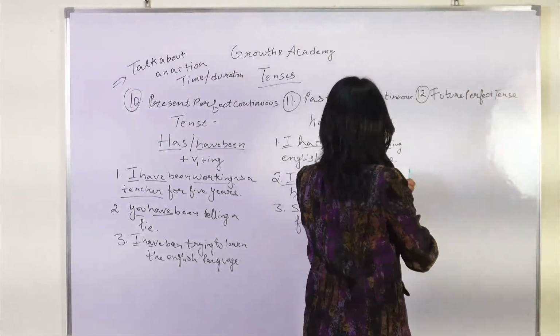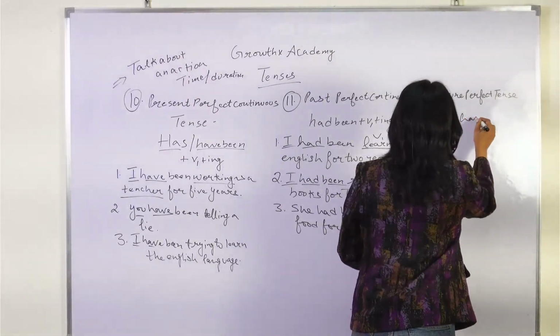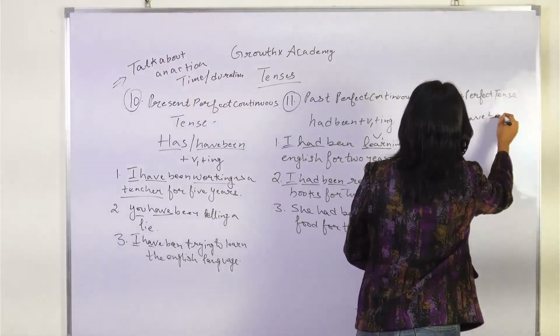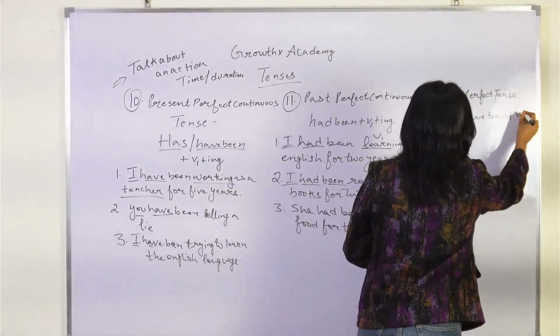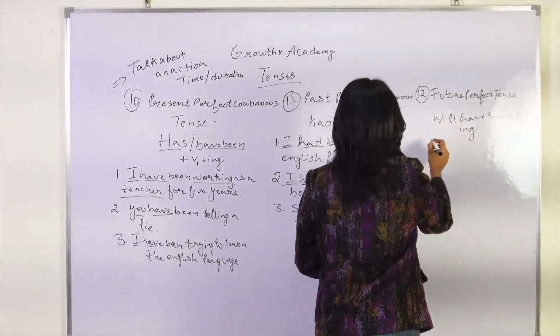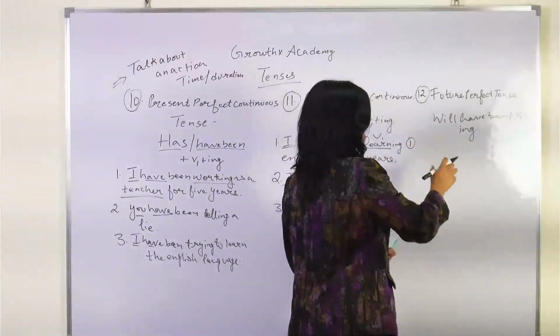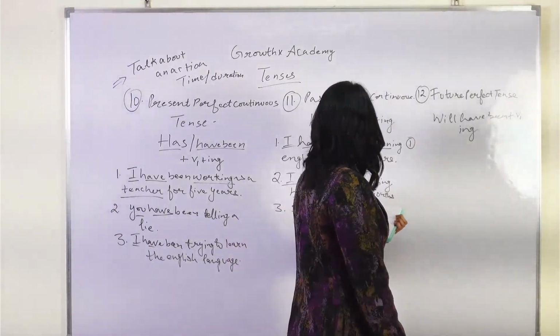Okay, so the rule is will have been, V1 plus ing. Okay, so you have to be careful here. The same rule will be going ahead here. Okay, so now he will have been teaching for 2 years.